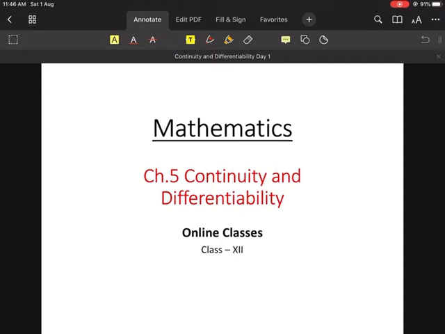Why is everybody so slow today? Okay, so we are going to start this new chapter, continuity and differentiability. Wait a second, people are joining in right now.